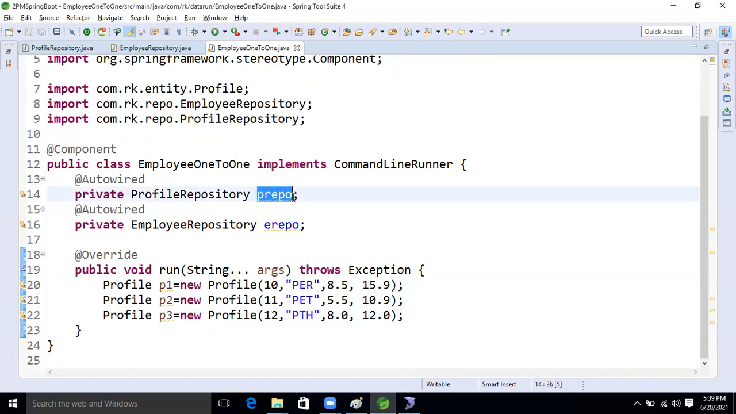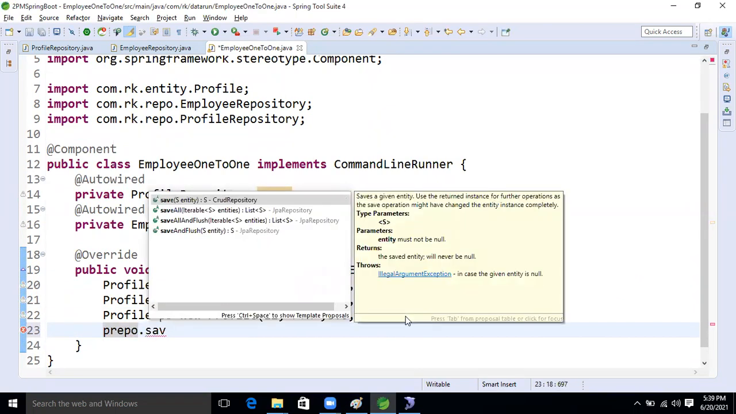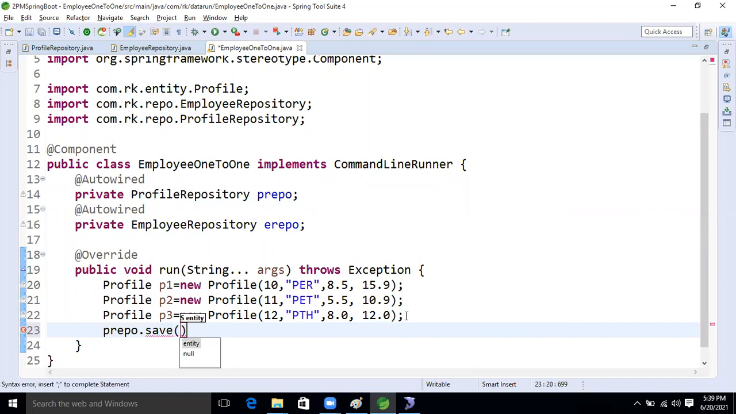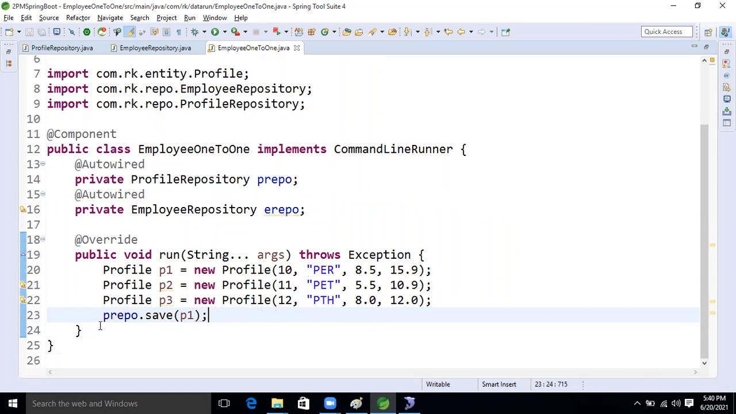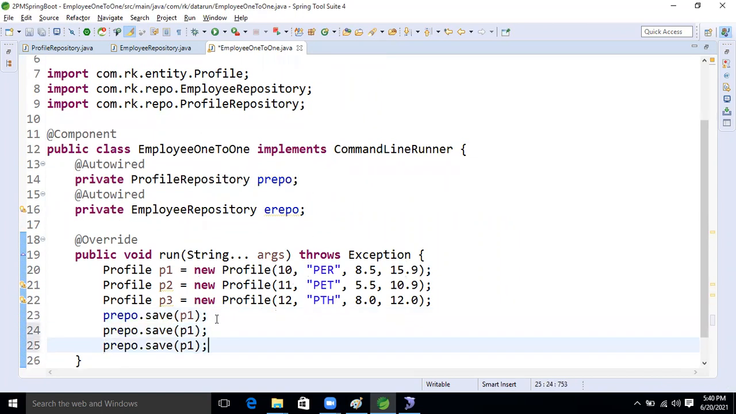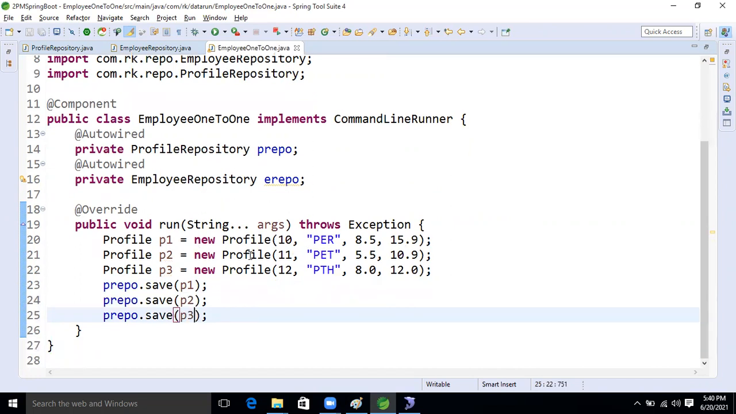Okay. So what we will do now? We will save these profiles, right? We will save this profile. Save. Here, P1. Okay, P1 is there. Good. P2. Okay, P2 is there. Here, P3 is there, right? Good. So these three data are stored now.